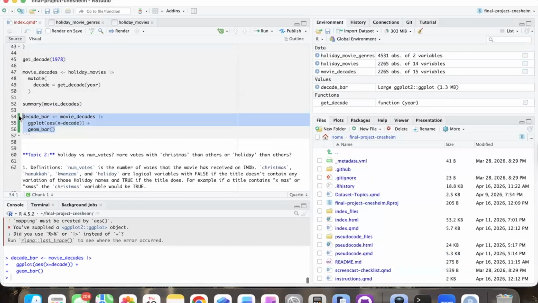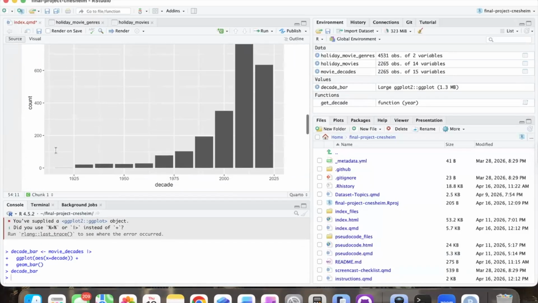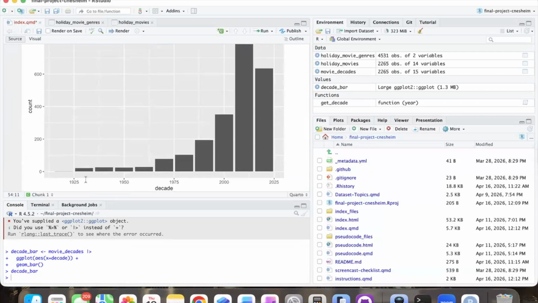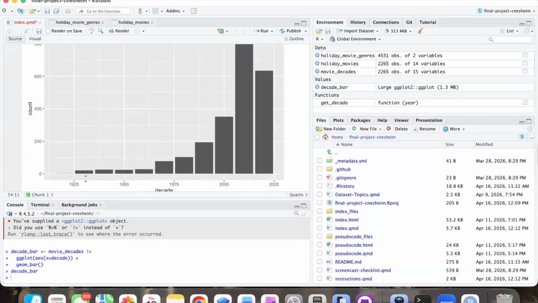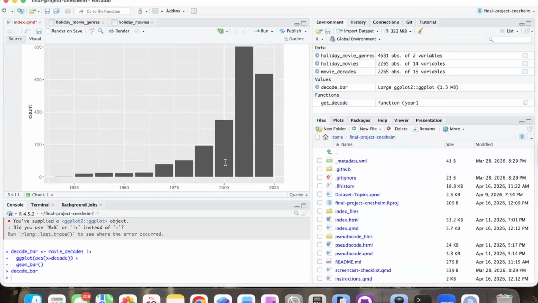Okay, it looks like we don't need to scale it. We could add a little thing here that says what decade it's in, but by process of elimination, we can get it. So this is the 20s, the 30s, 40s, 50s, 60s, 70s, 80s, 90s, 2000s. Oh, I guess maybe this is 90s.